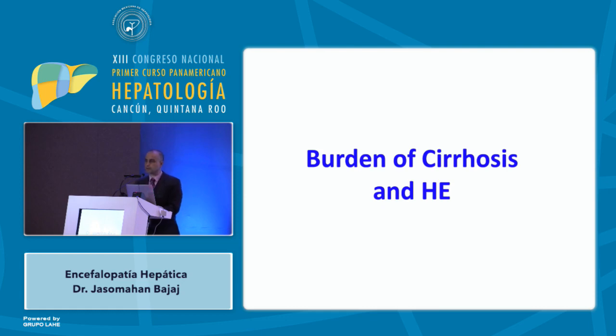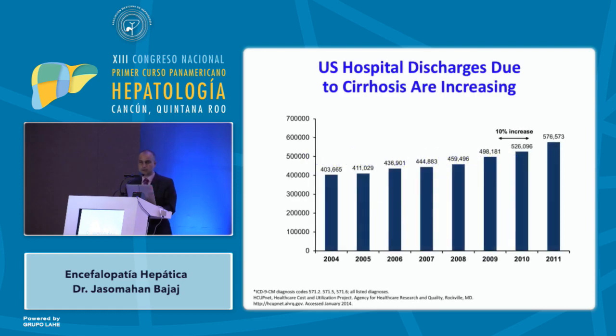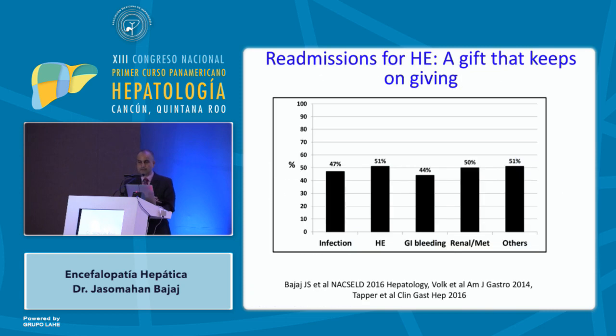So what is the burden of cirrhosis and hepatic encephalopathy? And I'm going to quickly skip past these. There's a huge burden, at least in the United States. It's increasing by more than 10% per year. And this is the biggest cause for readmission, hepatic encephalopathy, followed by infections and renal and metabolic disorders. And you can see most hepatic encephalopathy is precipitated by infections and renal and metabolic disorders.